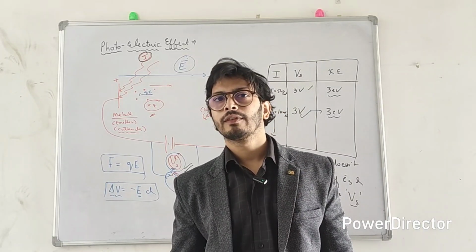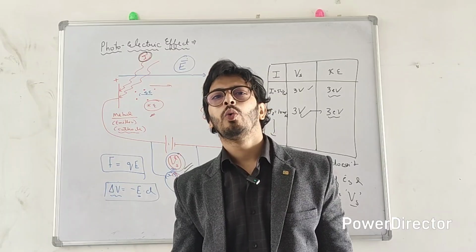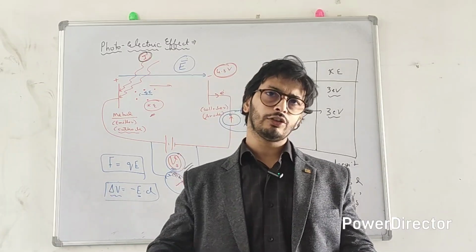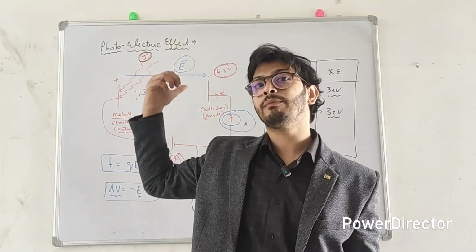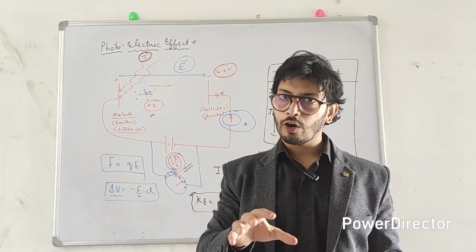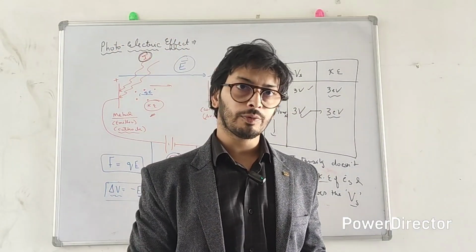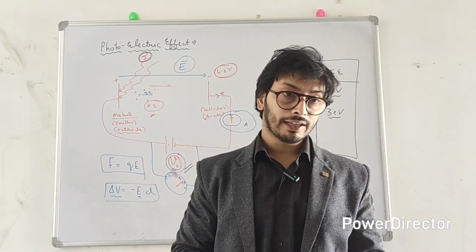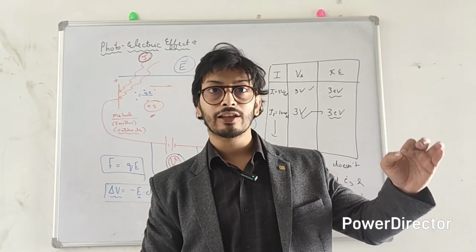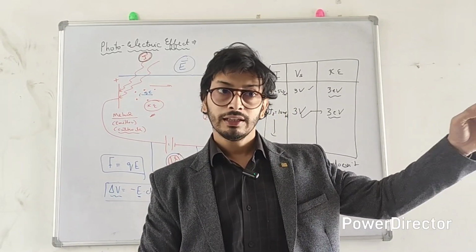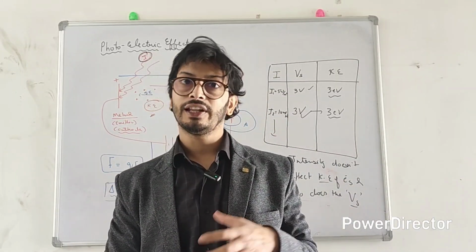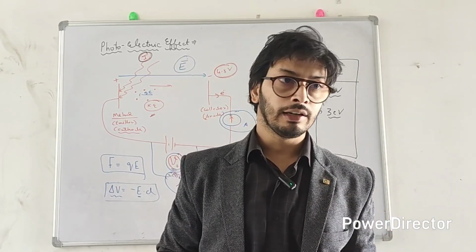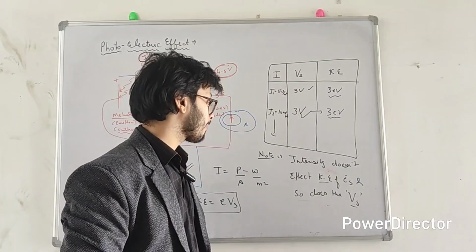Philip Lenard comes out with a brilliant idea. He comes out with his own hypothesis. Albert Einstein is way too far to come and jump into this effect. It's all about Philip Lenard and what he has observed. And let me tell you exactly how things actually proceeded. Then only will it make sense why this effect, the photoelectric effect, is very, very interesting, and it laid the foundation of modern physics.